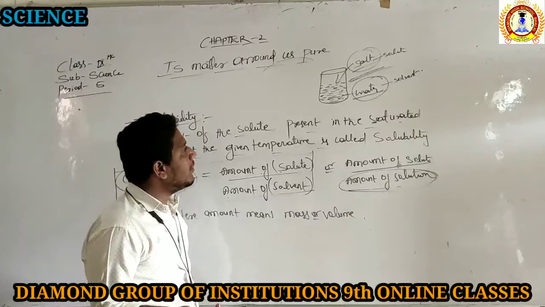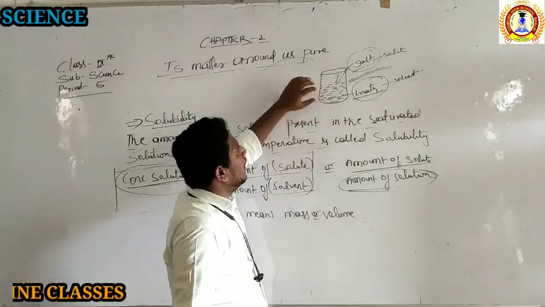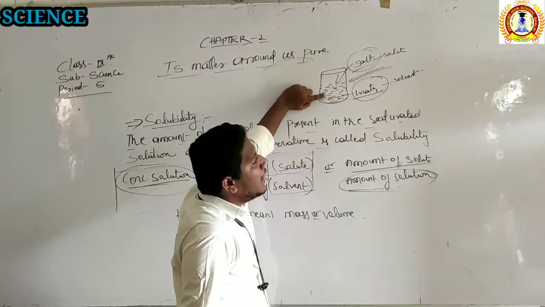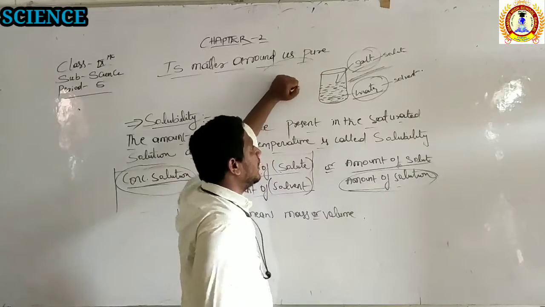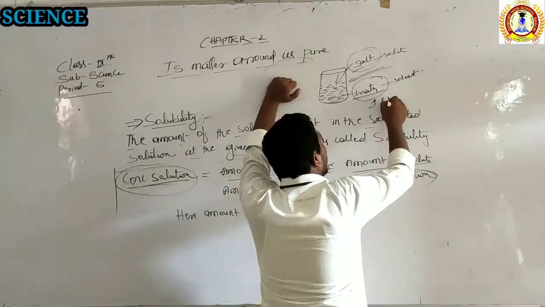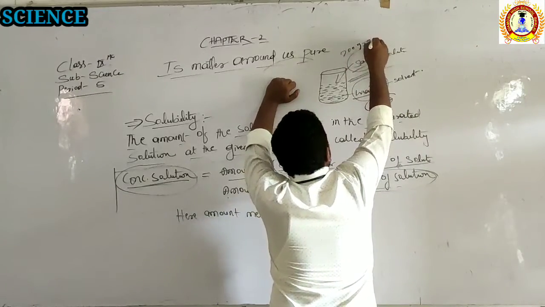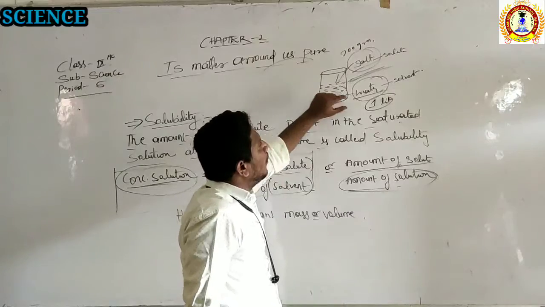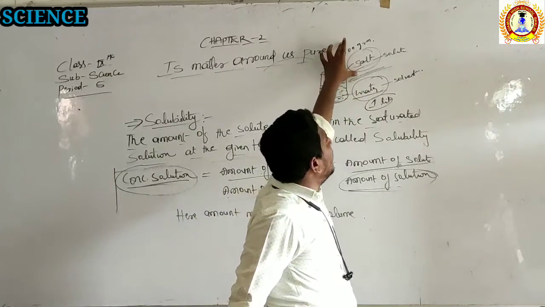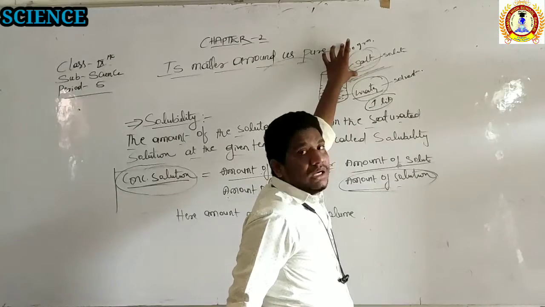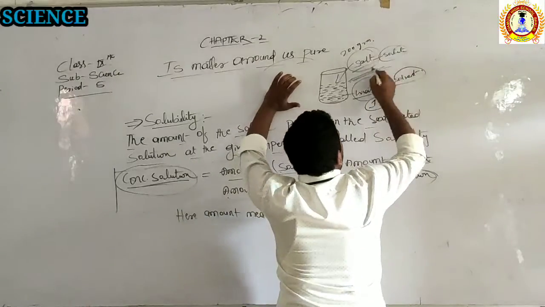In some cases we will not measure the solvent. Simple. In the first case I measured, there is 1 liter of water and 200 grams of the salt, right? 1 liter of water and 200 grams of salt. So 1 liter of water is nothing but the amount of water. 200 grams of salt is nothing but the amount of salt. Amount of water is nothing but the solvent. Amount of salt is nothing but the solute. Divide both.